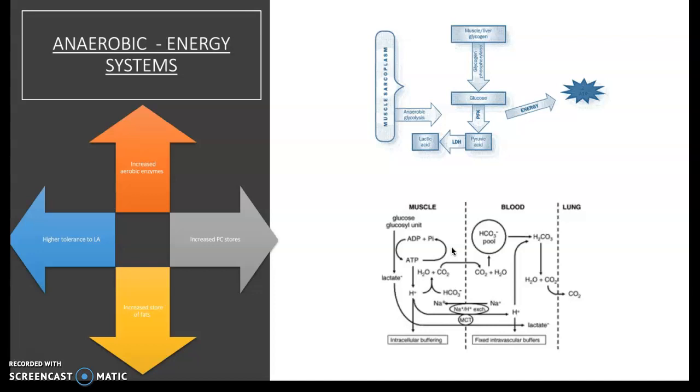Over time, we can see that athletes' bodies become more efficient at storing phosphocreatine and carbohydrates in the muscles, so they can have immediate access to ATP without needing oxygen to produce it and break it down. By having increased and better storage, there is an improved ability of the ATP-PC system.